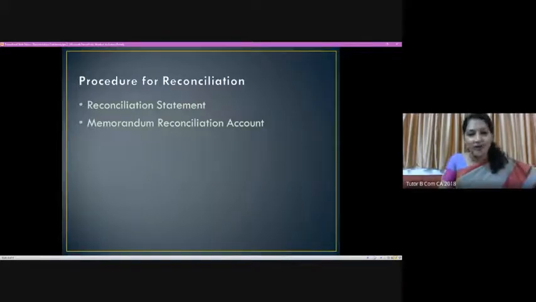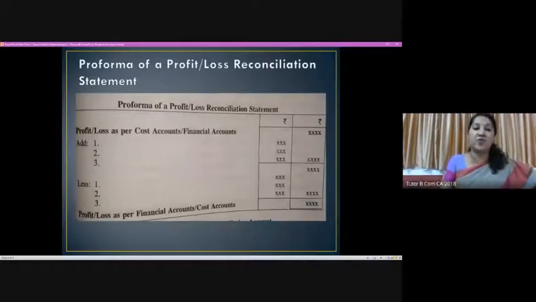We will just look at the pro forma of how it will look. This is the pro forma of a profit and loss reconciliation statement. Now we have the choice. Suppose if it is a loss, we have to start from the loss. It can be loss as exhibited by cost or financial account, and at the end we will come up with the other. So both these will balance.